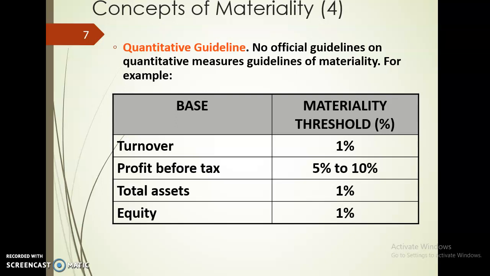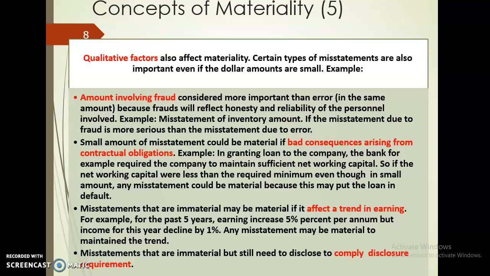So of course, if it is 7%, it's in the middle between 5 to 10%. That's what is given in the materiality threshold as we have in the table here. So we are saying that it has actually become a material item that we need to address. Okay, looking at the qualitative factors, which is also considered as important.